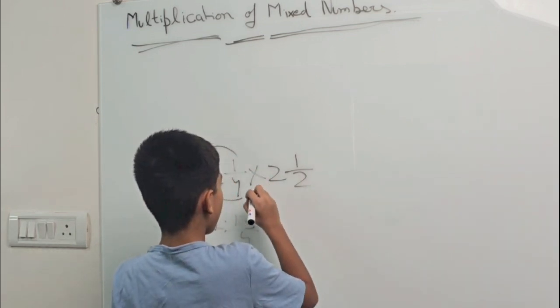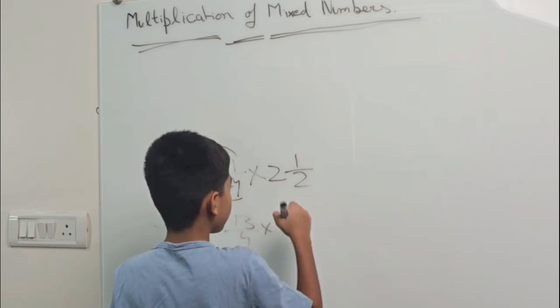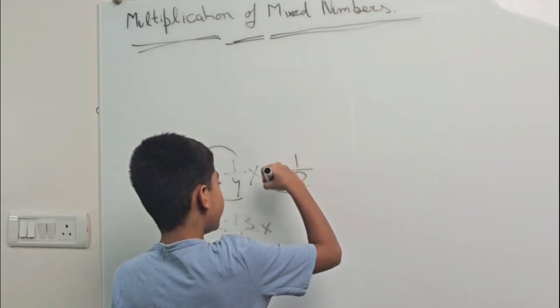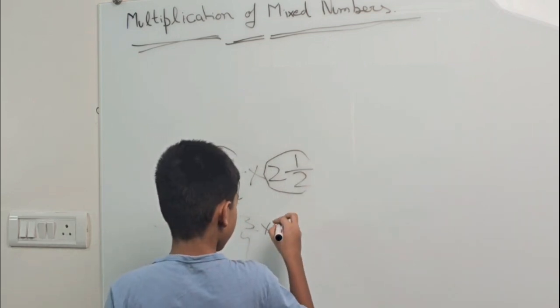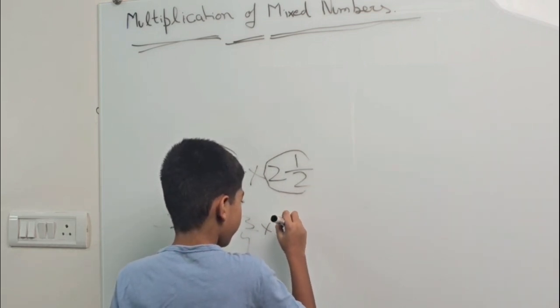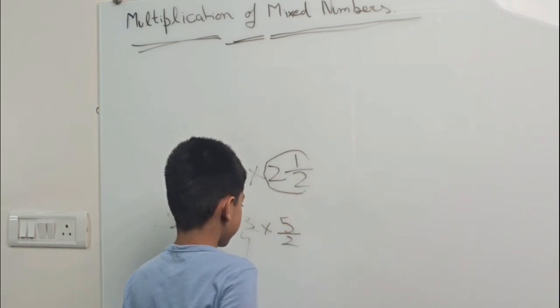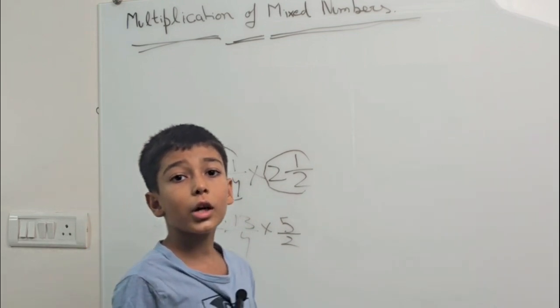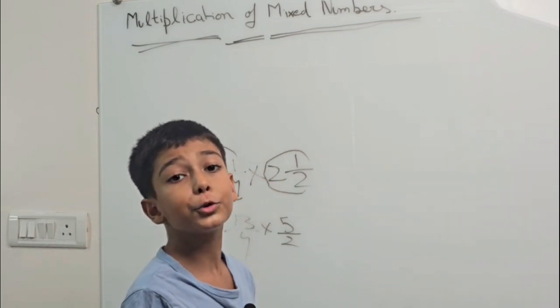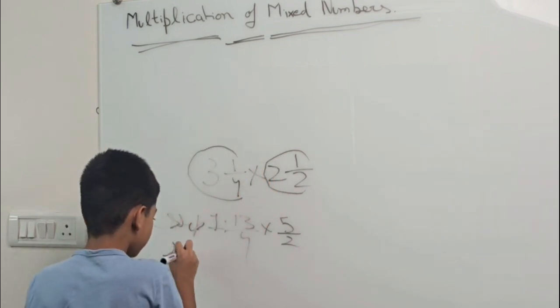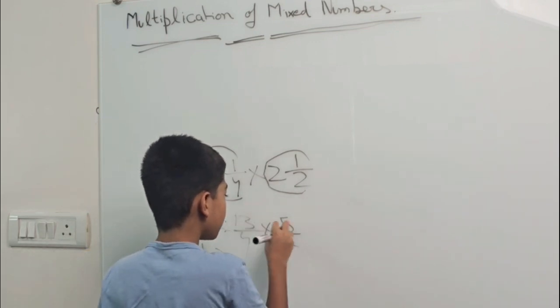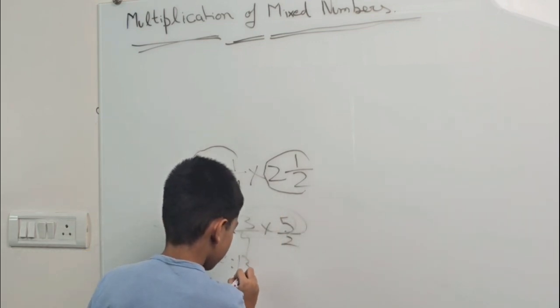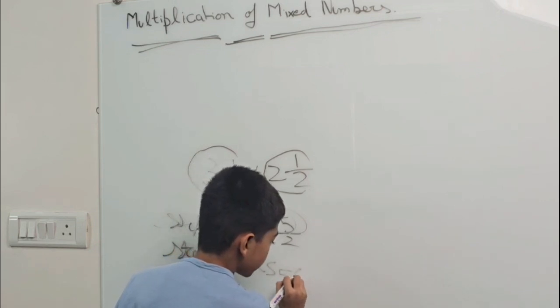13/4. Multiply by 2 and 1/2. 2 multiply 2, which is 4. 4 plus 1, which is 5. 5/2. Now, step number 2. 13 multiply 5. 13 multiply 5, which is 65.